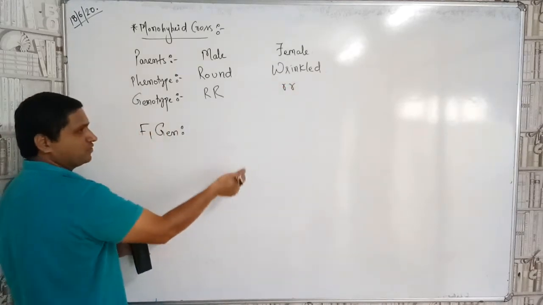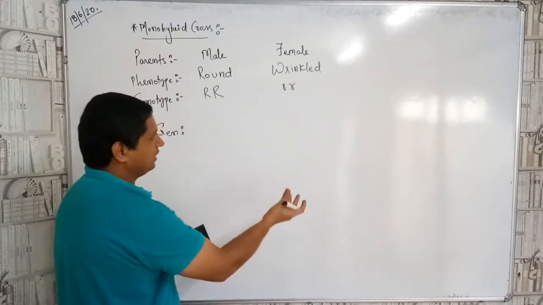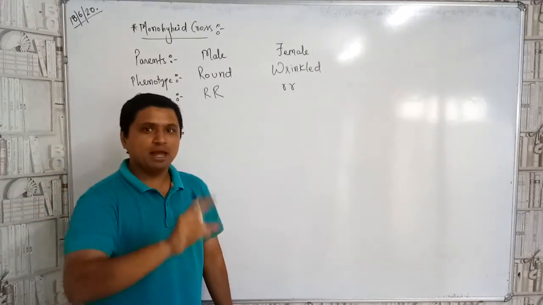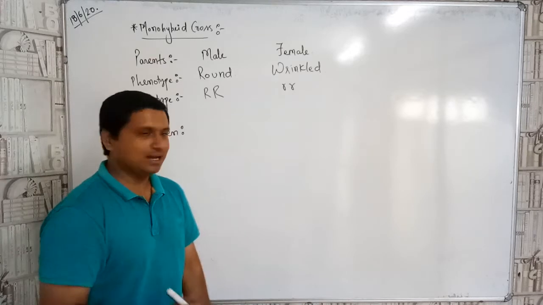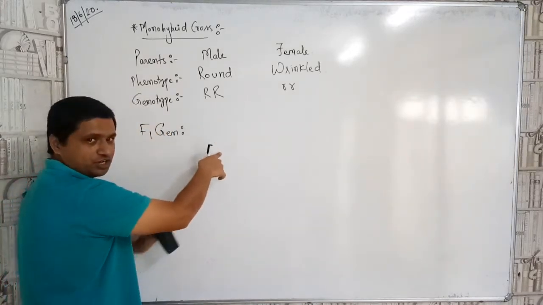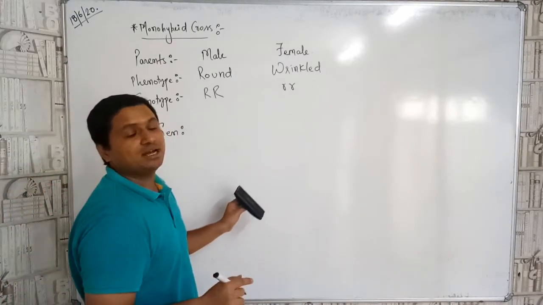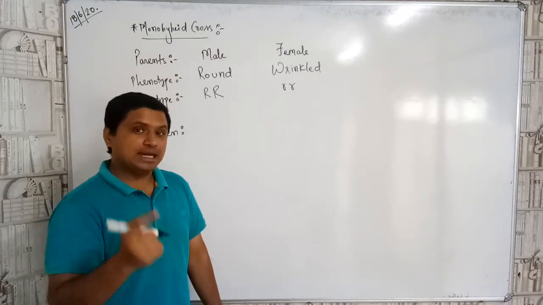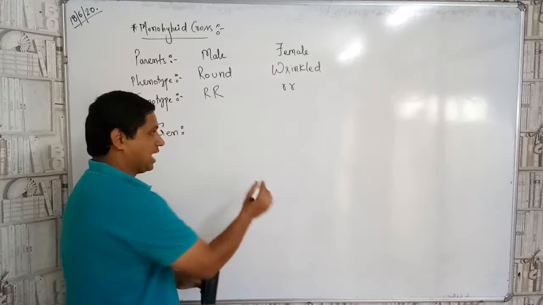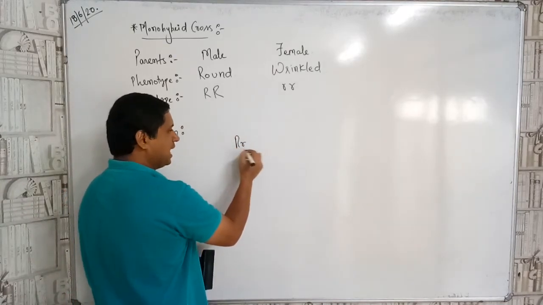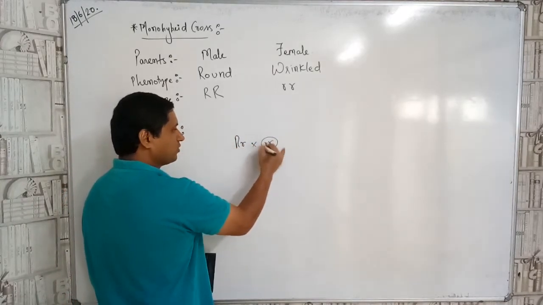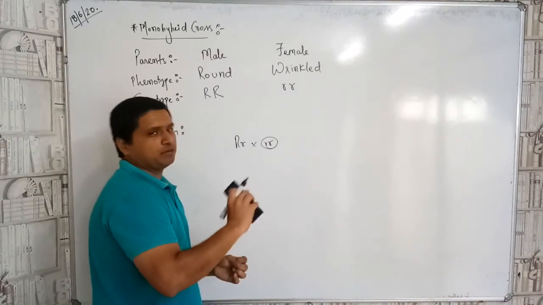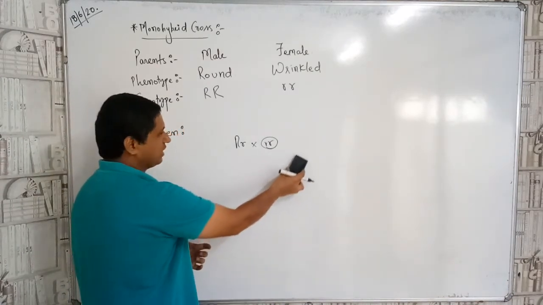So what will be the F1 generation? Just calculate, and the F2 generation, what will be the result, children? Now another homework is that once you get the F1 generation, do the test cross, children. Test cross meaning, take the parent as the RR, that is the male, and the female, that is the smaller. Just see what you get, children, and do let me know the result, so that I can check and give it back to you, children.